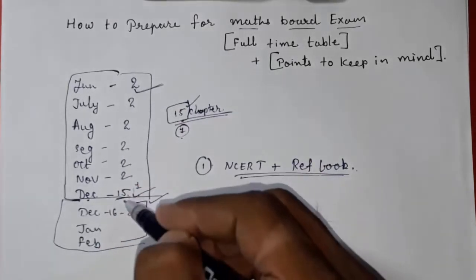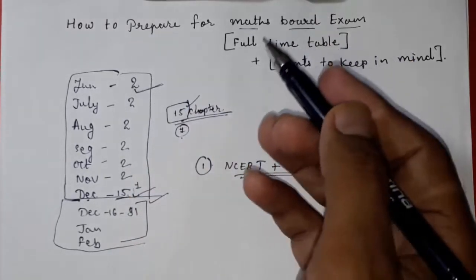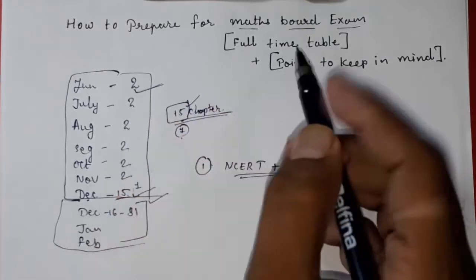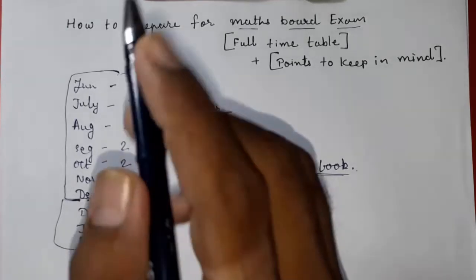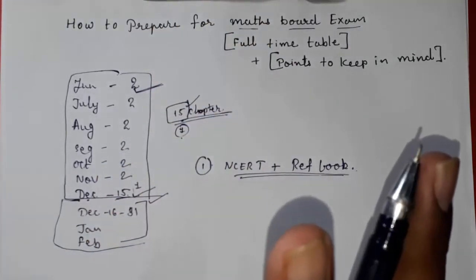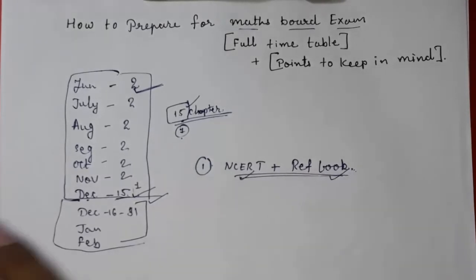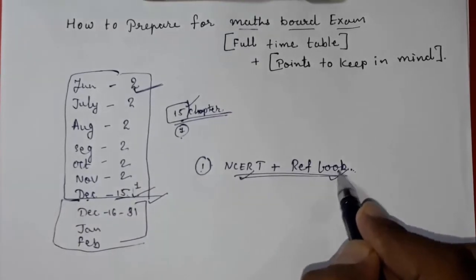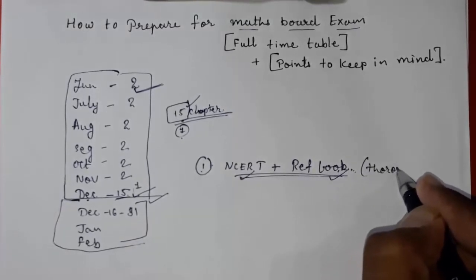I'm not giving the names because different schools will give you different chapters, and you have to give FA1, FA2 or SA1 also. So you have to keep in mind the chapters or syllabus given to you, and select two chapters. Every month you have to do two chapters perfectly, from NCERT and also from the reference book. If they ask you from any book, you should know. So every month you have to complete any two chapters, with thorough revision of those chapters.